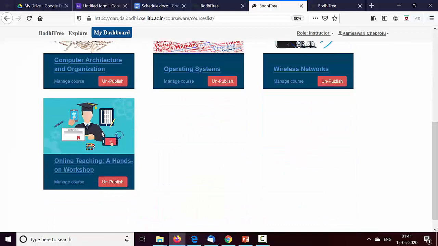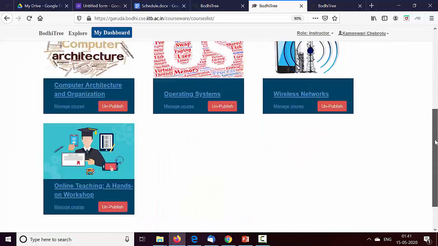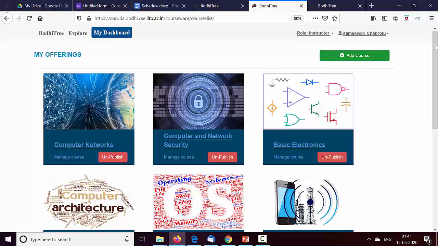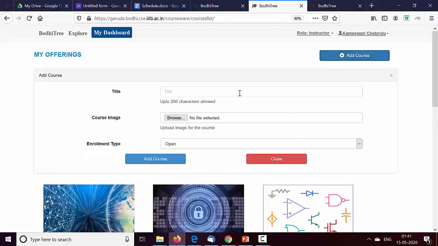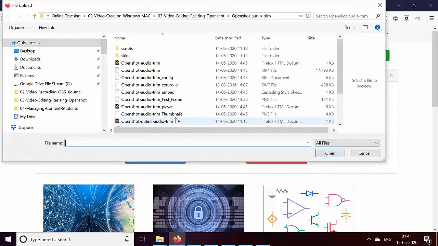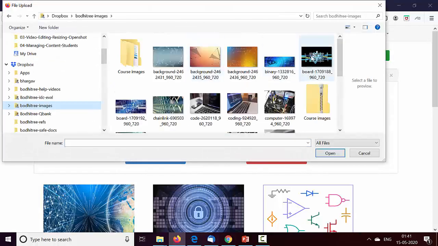And because I'm an instructor, I already have quite a few courses here. This is the course belonging to this workshop. So let's start with adding a course. Adding a course is the equivalent of creating a book. And here I can specify a name. I'm calling it demo. You can also add an image. So let me just add some image.